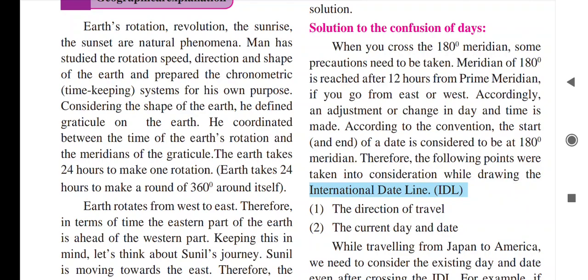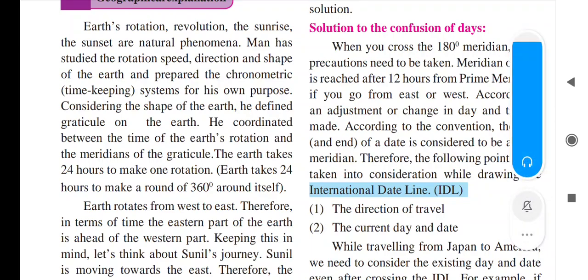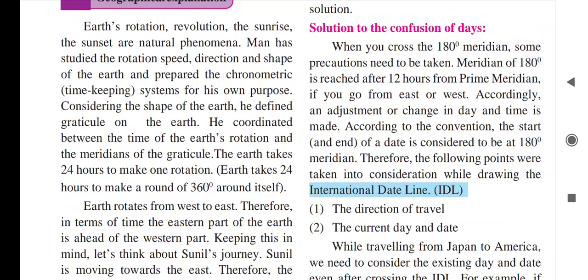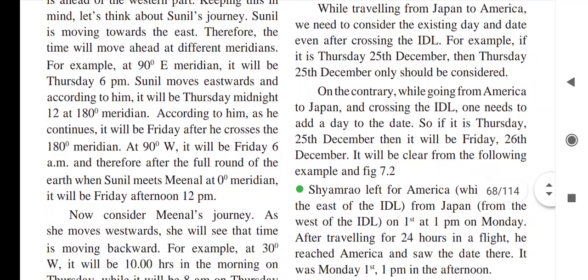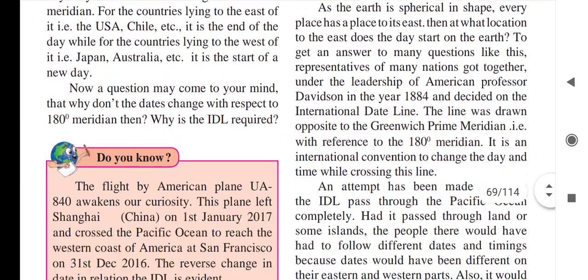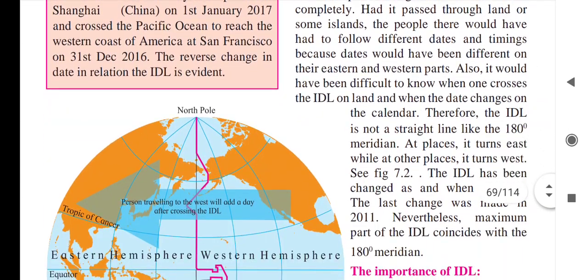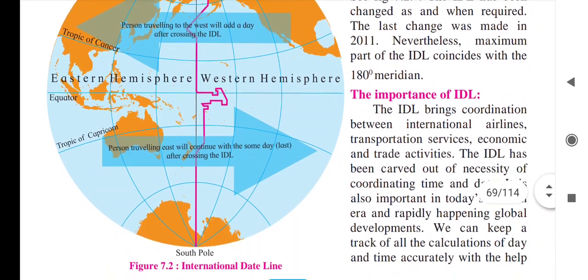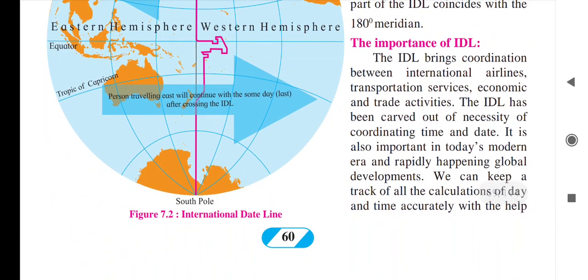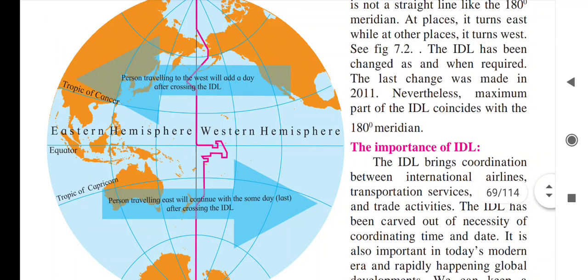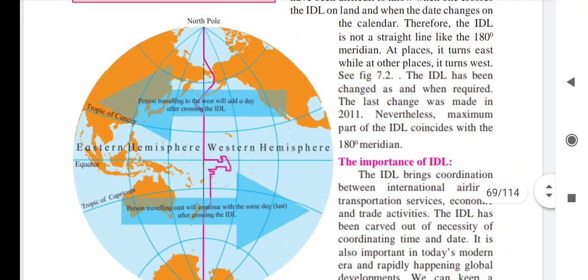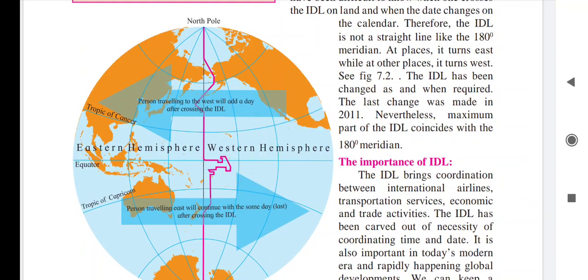Earth's rotation, revolution, and sunrise were completed yesterday. Now we have to see the international dateline. Here one image has been given, image number 7.2. According to that image, what is given here? Here it is showing a vertical line. That is the ideal.